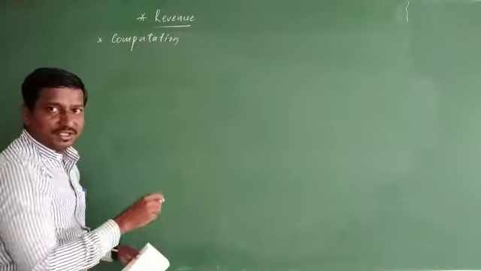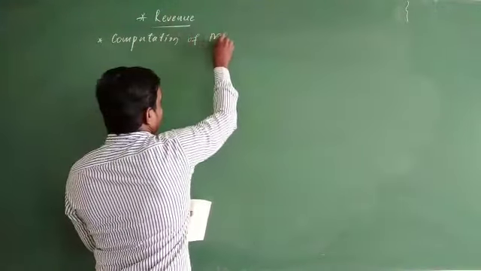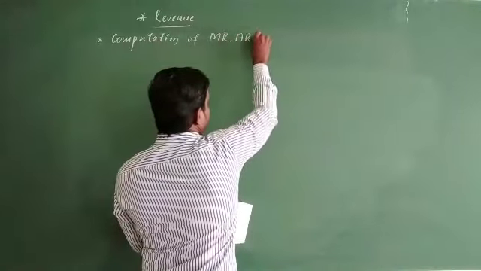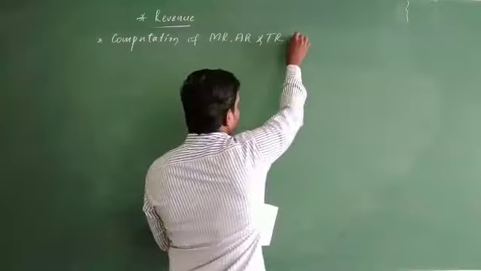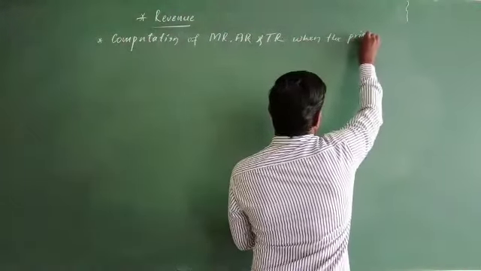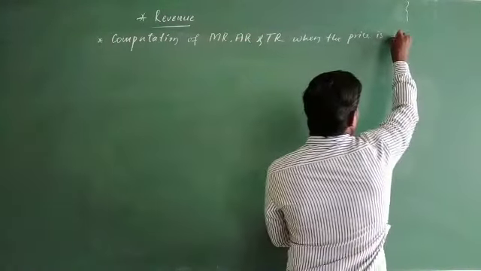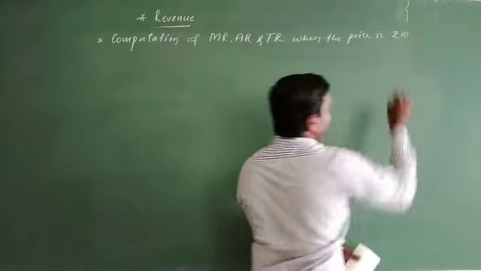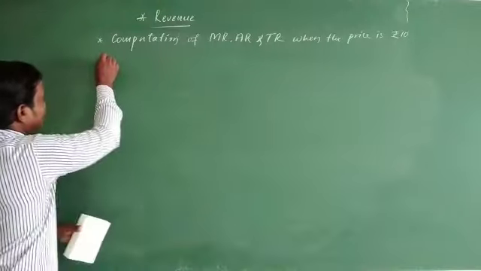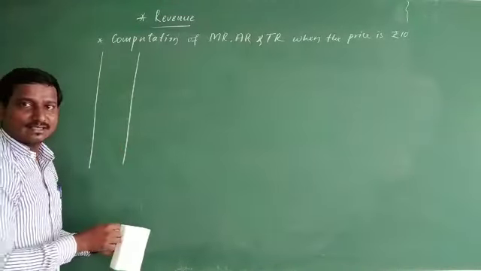Computation of MR, AR and TR when the price is rupees 10, with the different quantities we have to find. So we go with it here. I derive the schedule. The first column is the quantity.